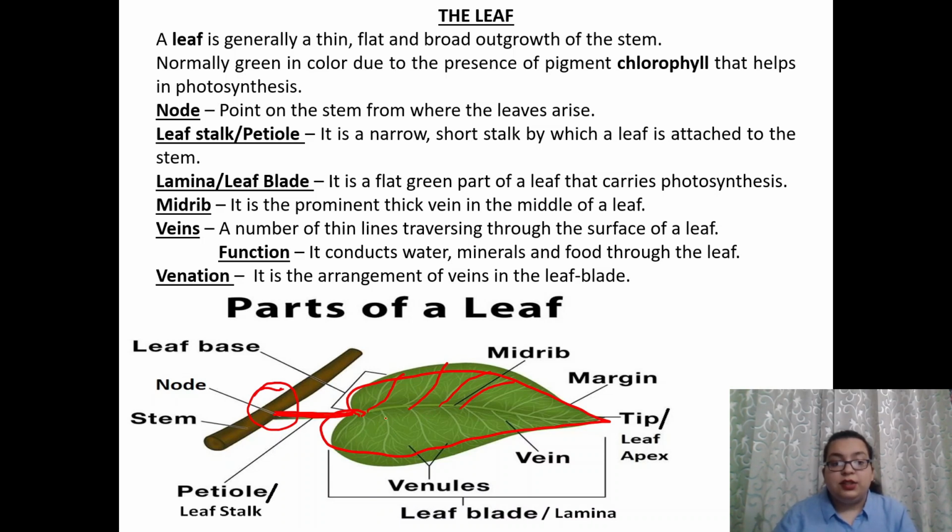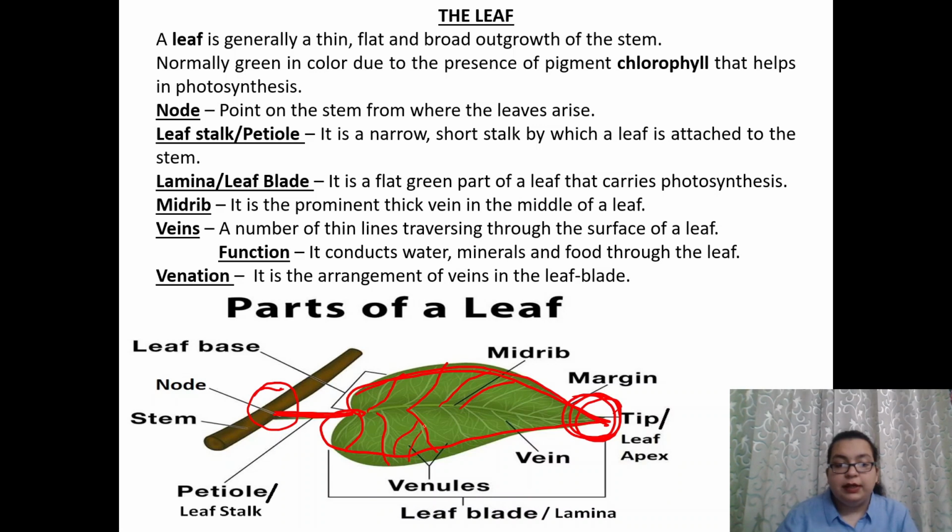Next thing is venation. As we have talked about veins, venation is the arrangement of veins on the leaf blade. Next, this outer portion of a leaf is called the leaf margin, and this portion, the tip of the leaf, is known as the leaf apex.